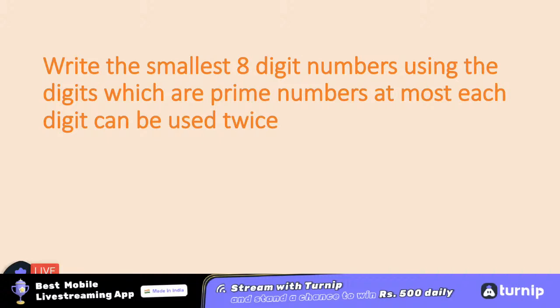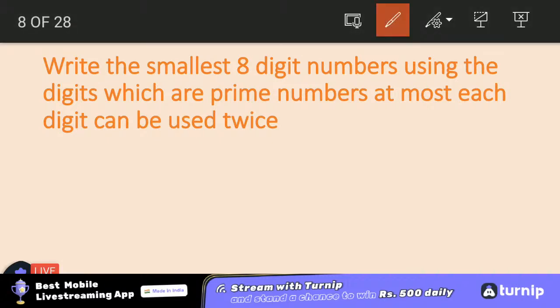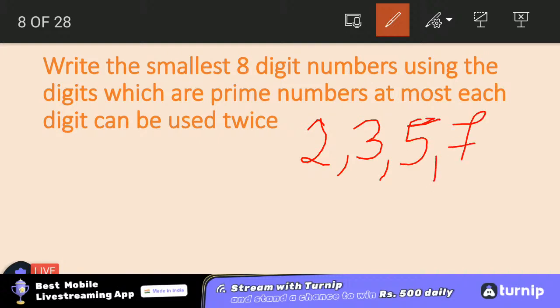First of all, they are talking about prime numbers. What are prime numbers, students? The numbers which come in the table of 1 and itself are termed as prime numbers. And we know 1 is neither prime nor composite. So what will be the prime numbers? 2, 3, 5, 7. 2, 3, 5 and 7 are the prime numbers.